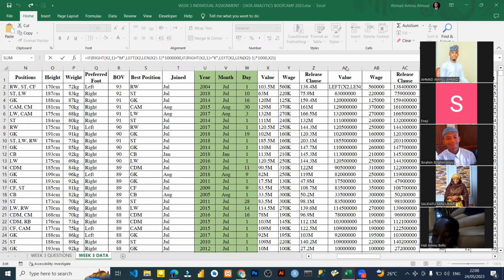I use right to remove first 3 and left to remove K and M. If you use right to remove first 3, there are certain columns that have only 2 characters. For example, if you remove 3, this 92M is going to take all the 92M in the column. So how are you going to do that? If you do that, it will not give you what you need. So definitely, Ibrahim Baba, I saw your this thing.